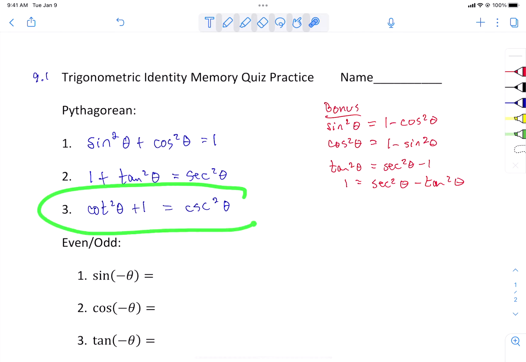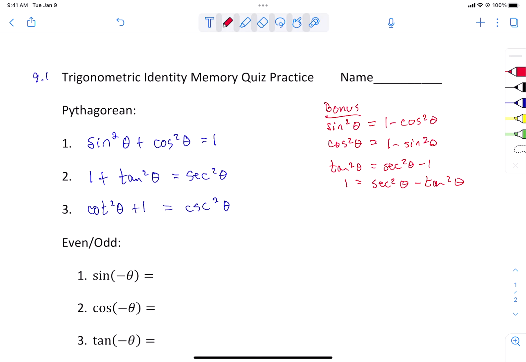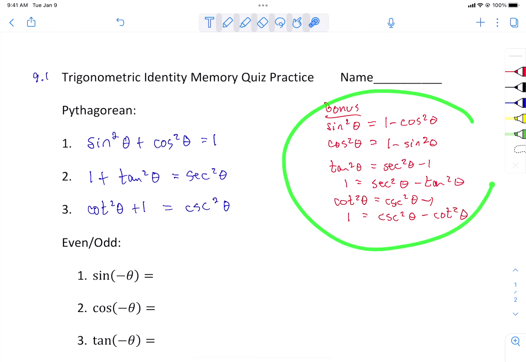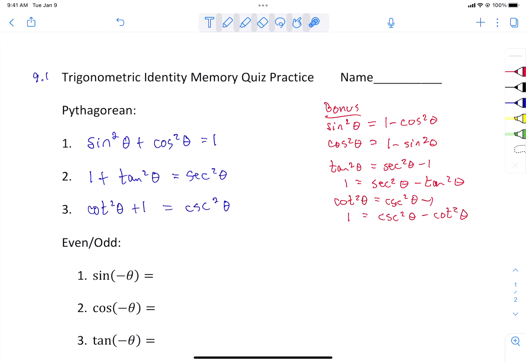And then we get 2 from this one. So let's subtract the 1 from both sides. That gives us that cotangent squared equals cosecant squared minus 1. Or we could subtract the cotangent squared from both sides, and we get 1 equals cosecant squared minus cotangent squared. So these are not ones you have to have memorized, but you can get some bonus points.